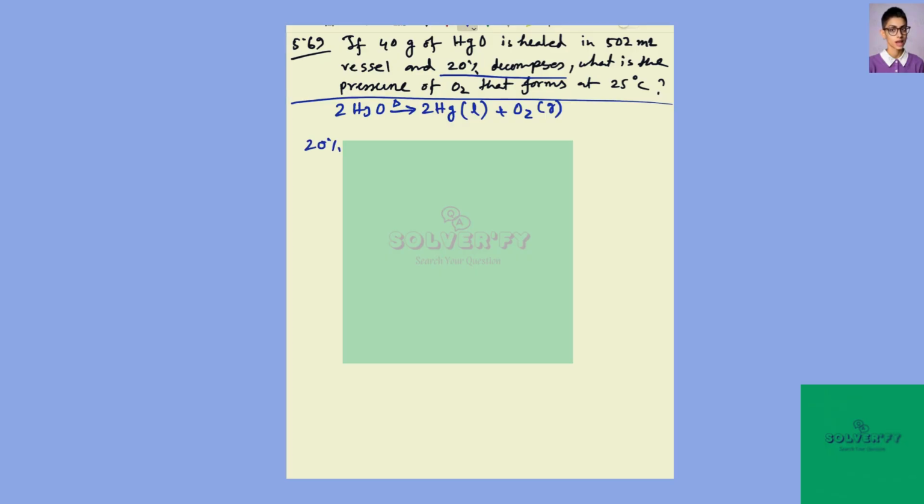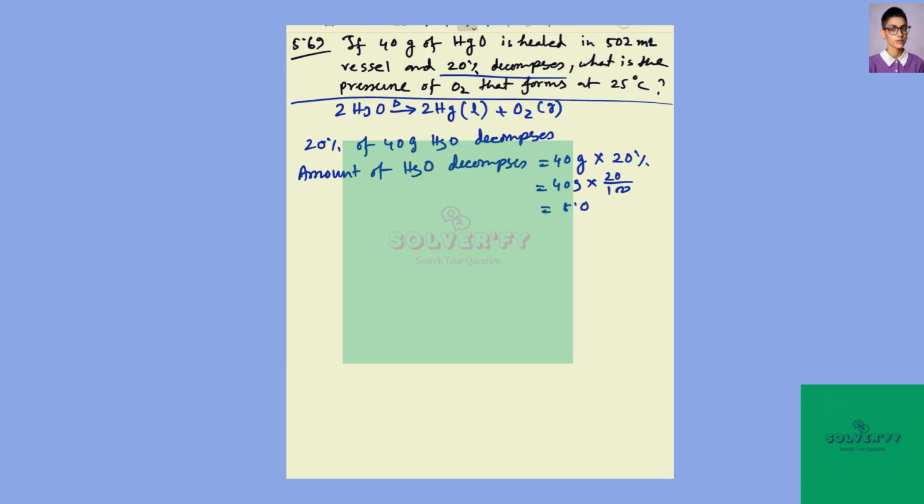Therefore the amount of mercury oxide that decomposes is 40 gram multiplied by 20%, which gives 8 gram. Now we can calculate the number of moles of mercury oxide involved.